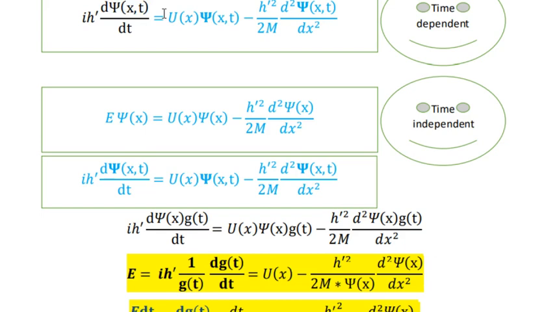Each function will contain only one variable. So this is psi of x and t. It could be written as g of x multiplied by f of x, or psi of x multiplied by g of x, or any kind of division of functions. And this is the last form.